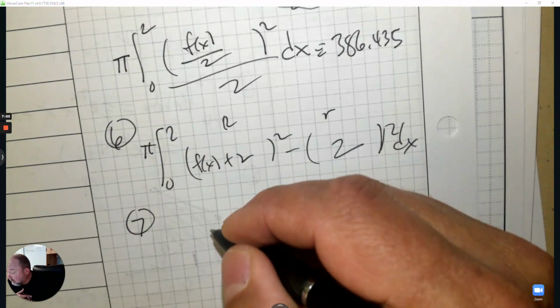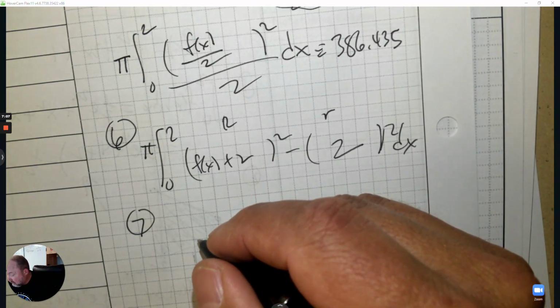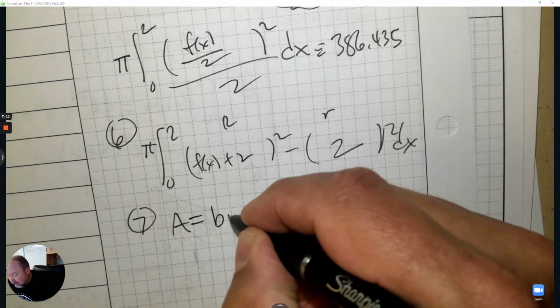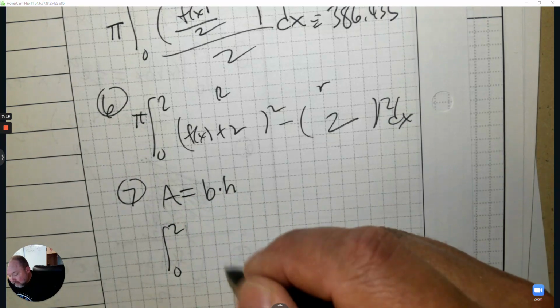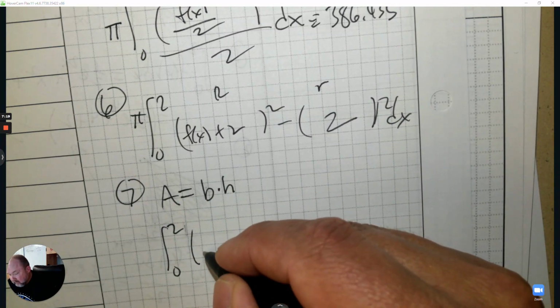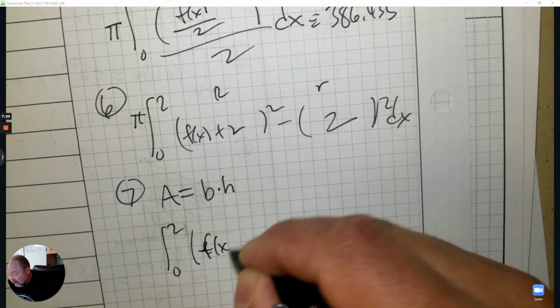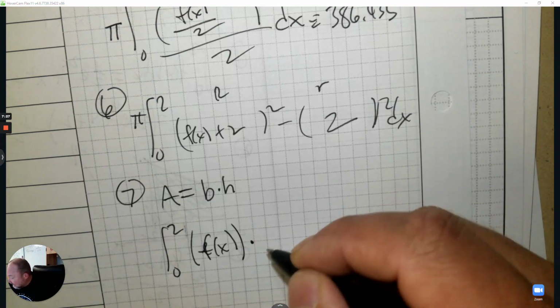Number 7, set up the integral to find the volume with rectangular cross sections perpendicular to the x-axis. So for a rectangle, the formula is base times height. So when I plug it in from 0 to 2, I need to know the base of it. That's top subtract bottom, which is e to the 2x. It's just f at x, let's say. And that times the height.